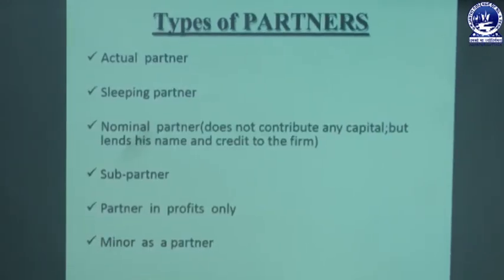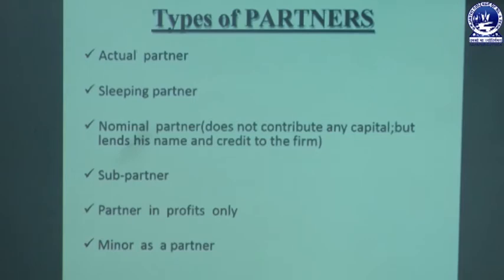Then we are going to discuss different types of partners. There is the actual partner, the second one is the sleeping partner, and the third one is the nominal partner, that means one who does not contribute any capital but lends his name or credit to the firm. Then the next ones are the sub partner, partner in profits only, and a minor acting as a partner.